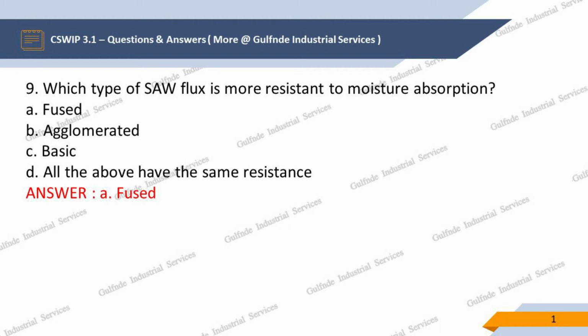Question 9. Which type of SAW flux is more resistant to moisture absorption? Options are A. Fused, B. Agglomerated, C. Basic, D. All the above have the same resistance. Our answer is A. Fused.